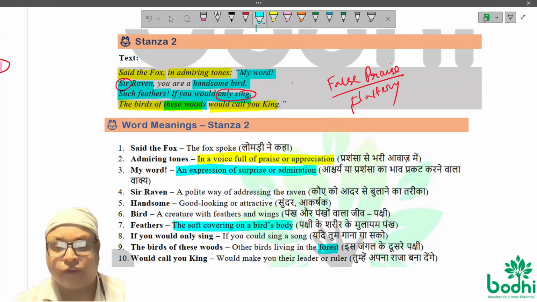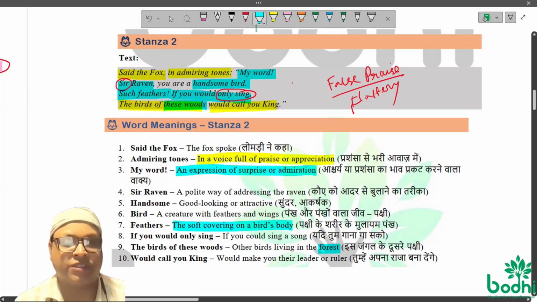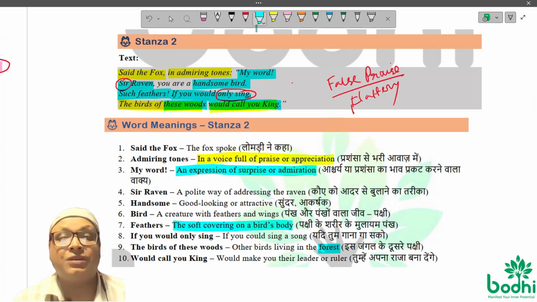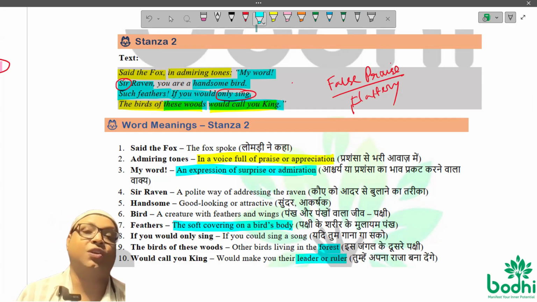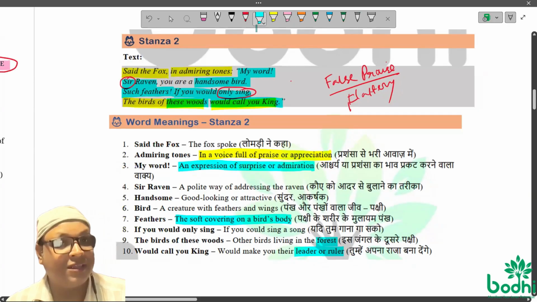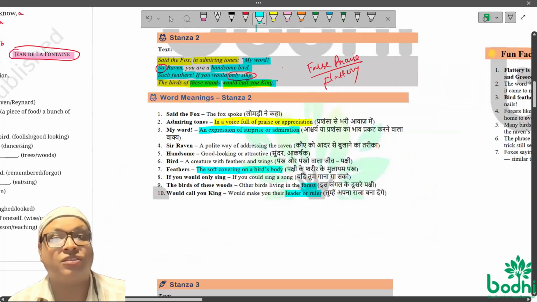Remember, woods are called forest. The other birds who are living in the jungle are actually the birds of these woods. Woods is forest here. Would call you what? Would call you king. They would make him the leader or ruler of this particular forest. This is what the fox tried to flatter the raven with.